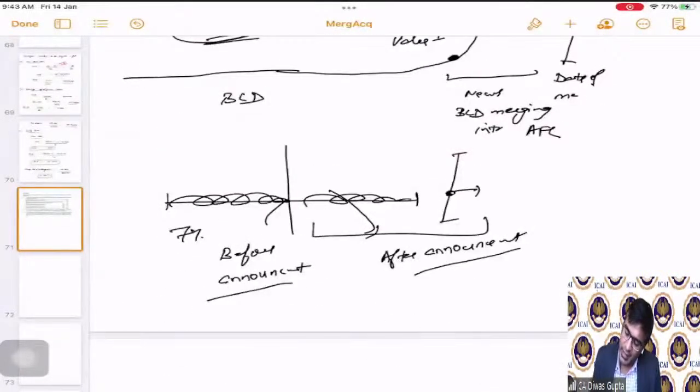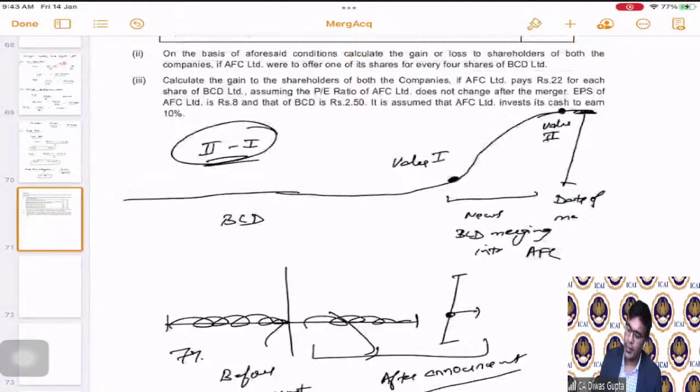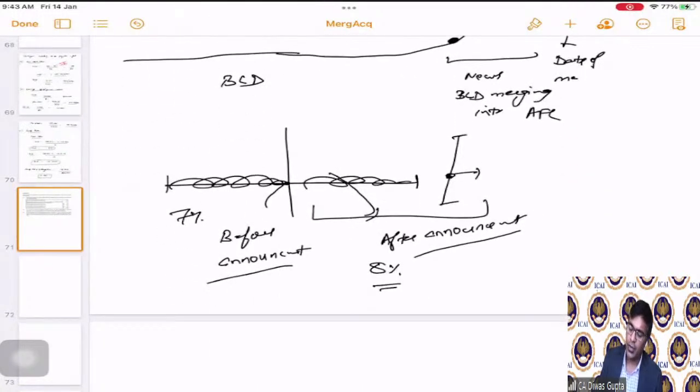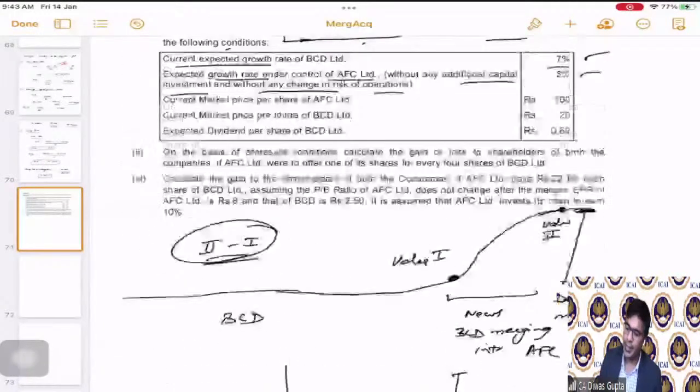So see the change: there is a change from 7% to 8% in the expectation.